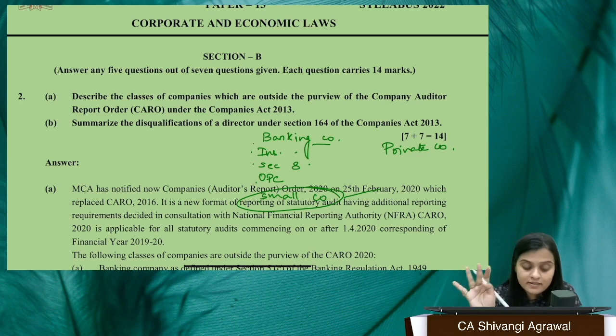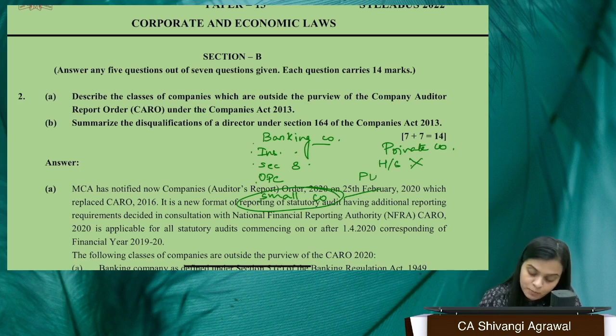What is the criteria? There are basically four criteria which a private company has to satisfy to be exempted from this CARO reporting. What is it? You should not be a holding or subsidiary of a public company. Secondly, your paid up capital plus reserves should be less than or equal to 1 CR.